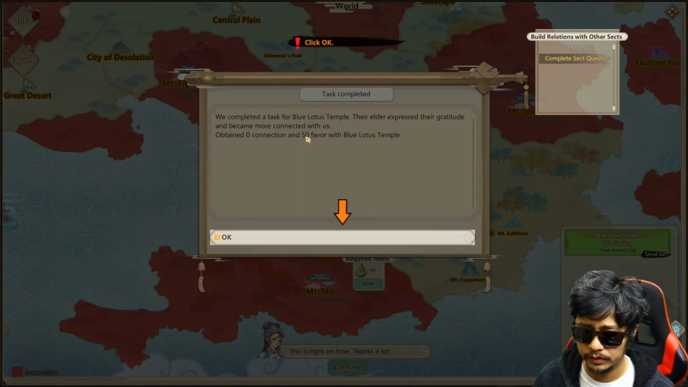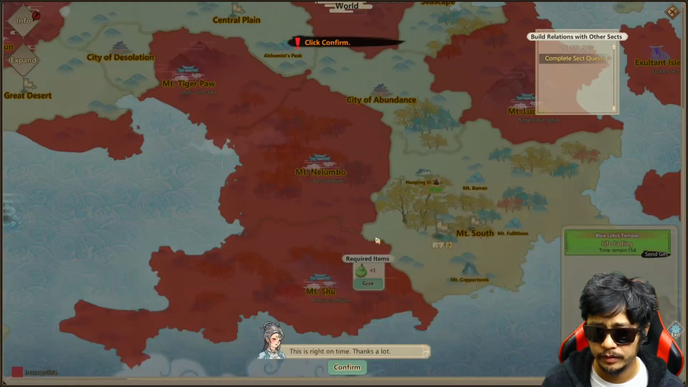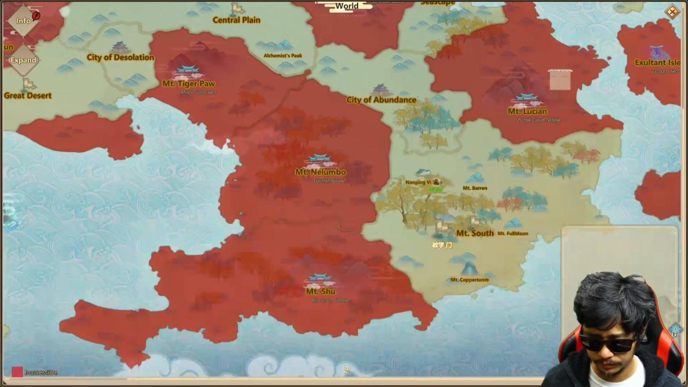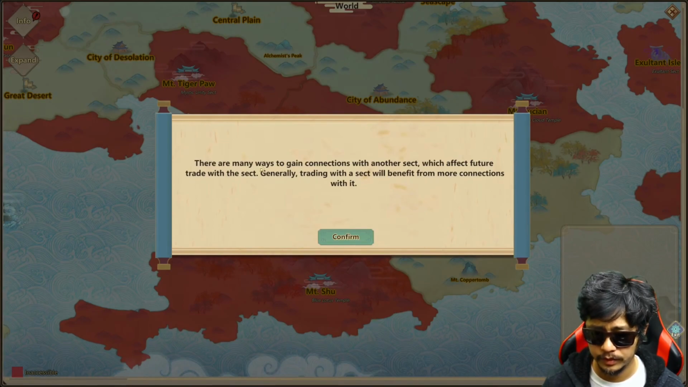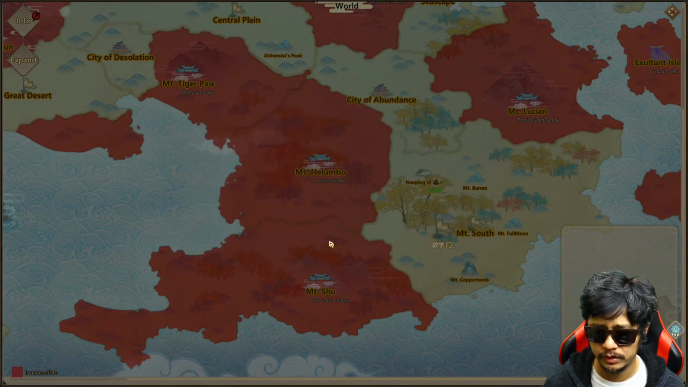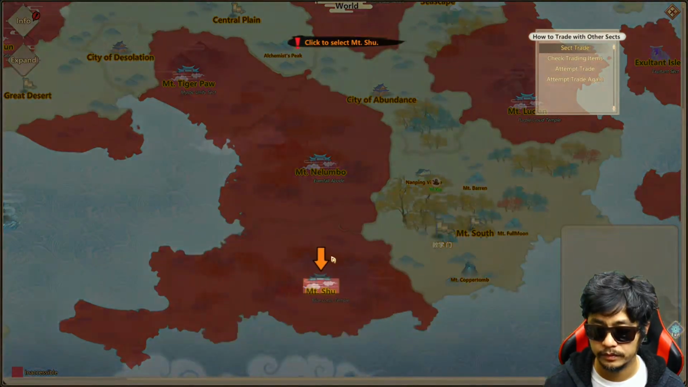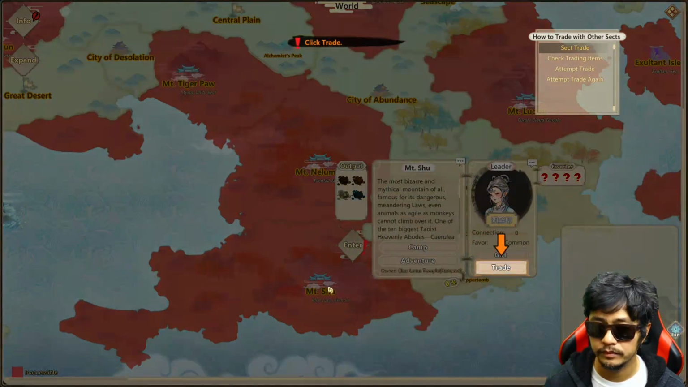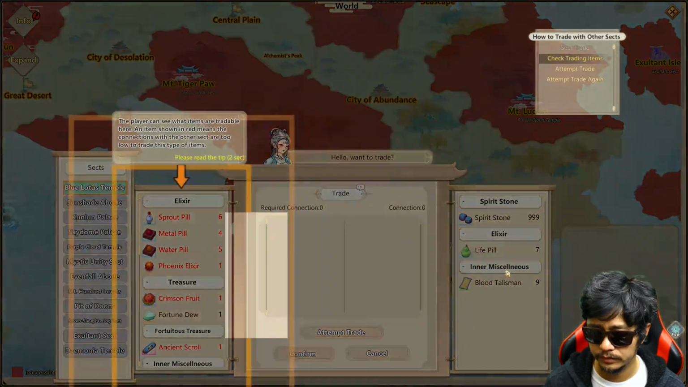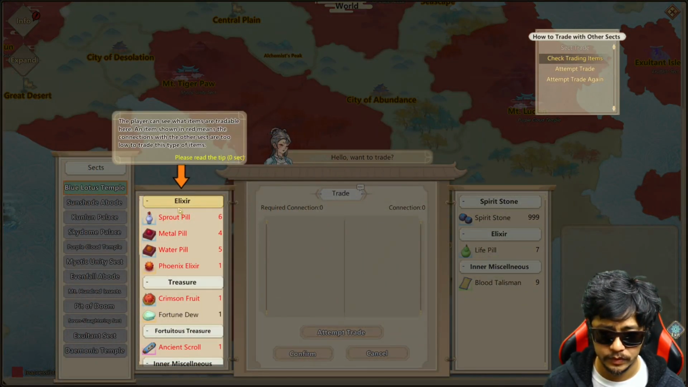Connections 0 and 50 favor. Lula's Temple. There are many ways to gain connections with a sect, which affect future trade with the sect. Generally, trading with a sect will benefit from more connections with it. Yeah, see, tradable.